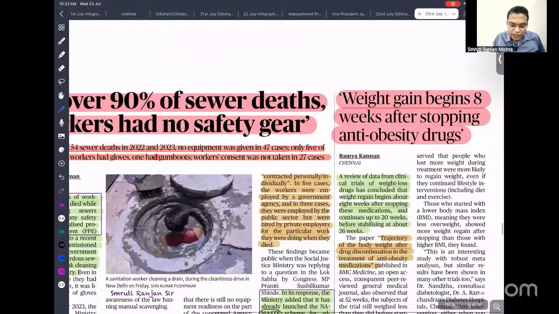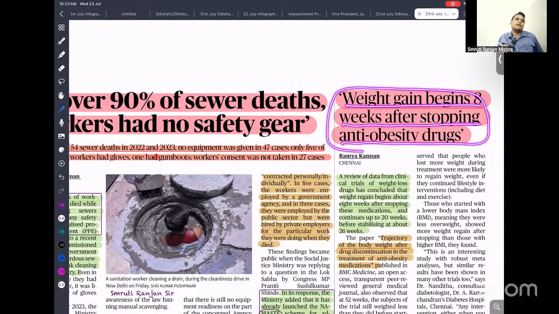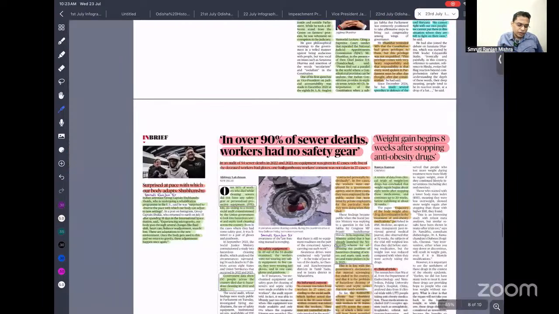So next is weight gain beginning 8 weeks after stopping anti-obesity drugs. So if you are taking some weight loss drug, after you have stopped taking it, you start gaining your weight again. So that is what this article is about.